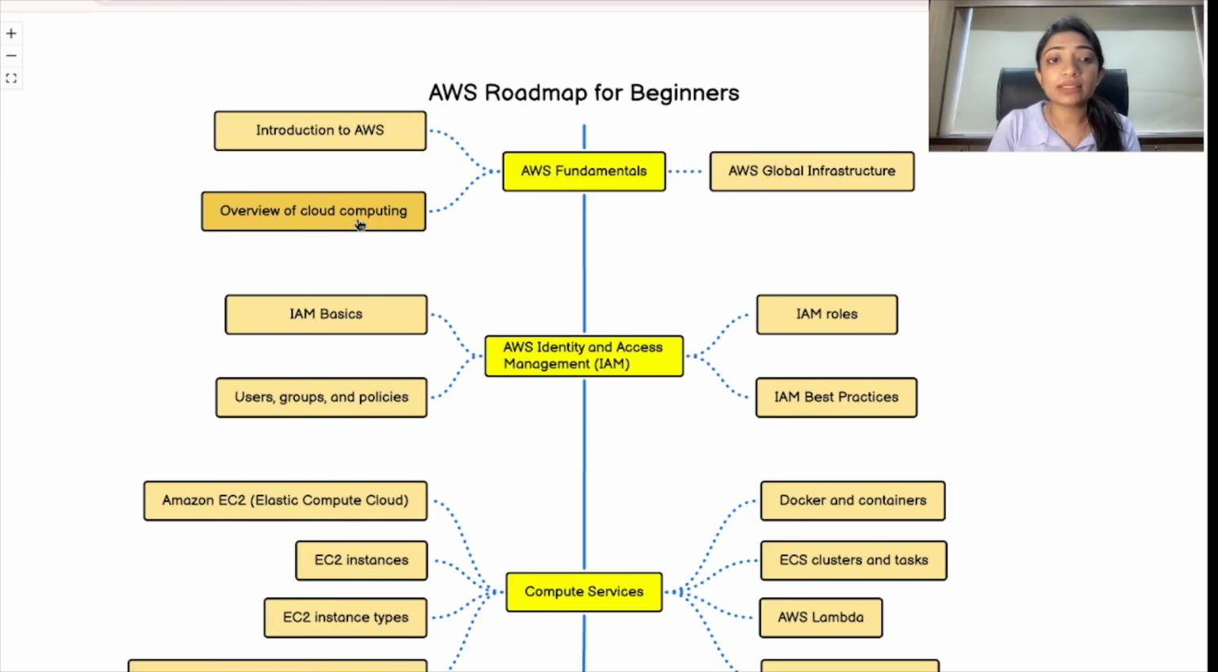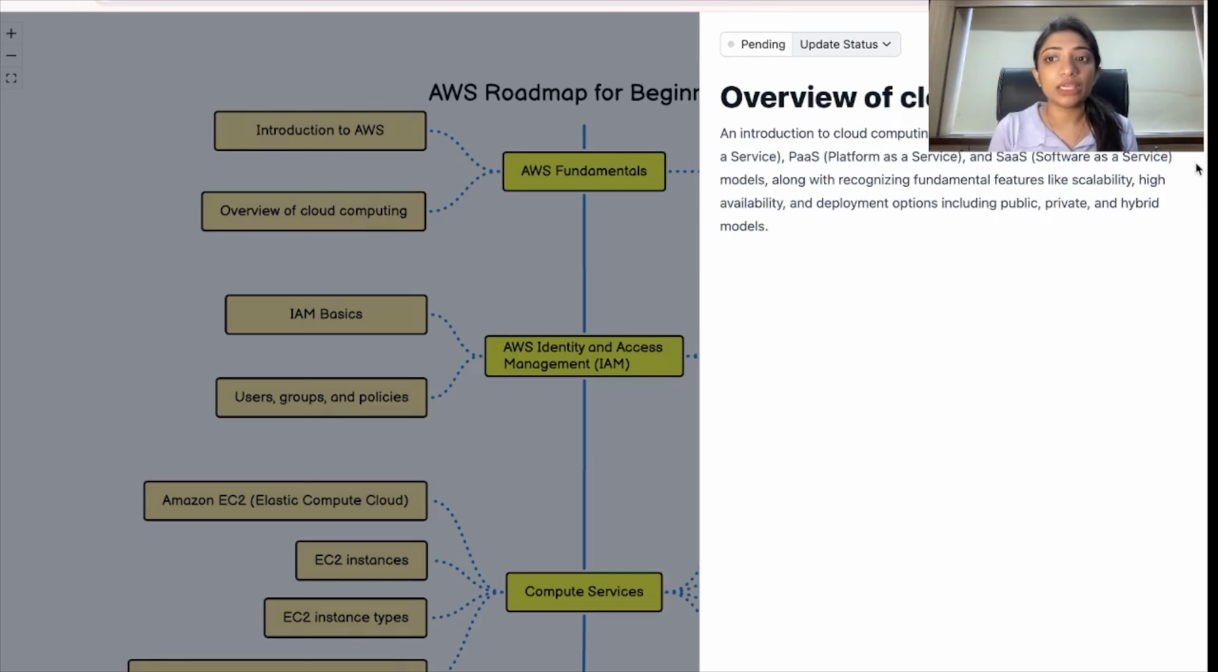Here you will see the overview of cloud computing. So there are three models of cloud computing: infrastructure as a service, platform as a service, and software as a service. Go look into it in detail, along with recognizing fundamental features like scalability, high availability, deployment options, including public, private, and hybrid cloud models.